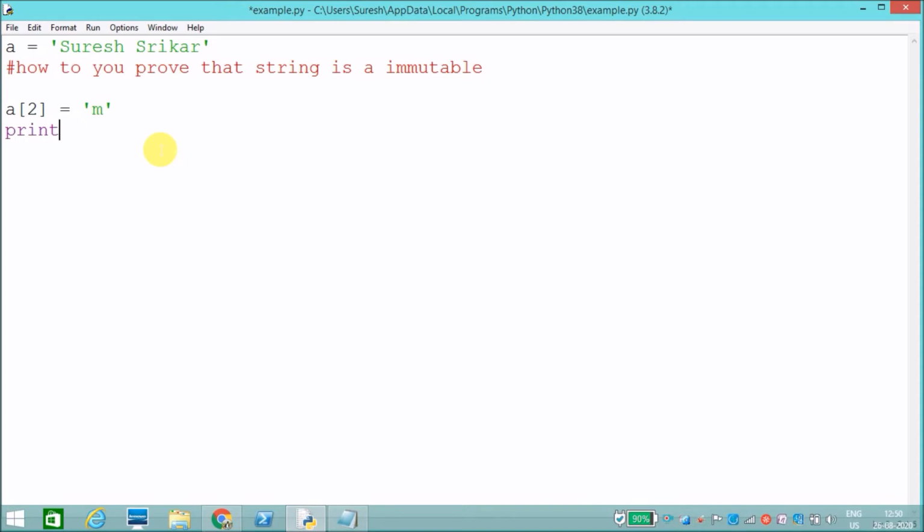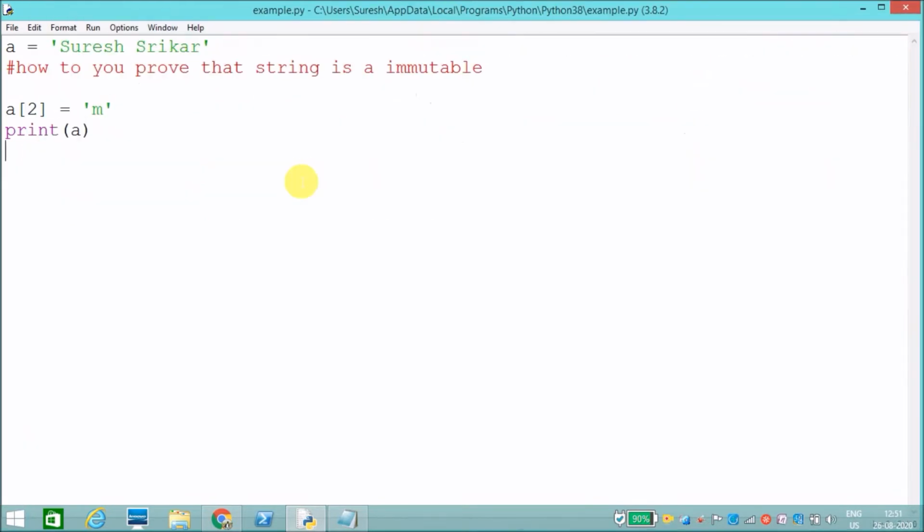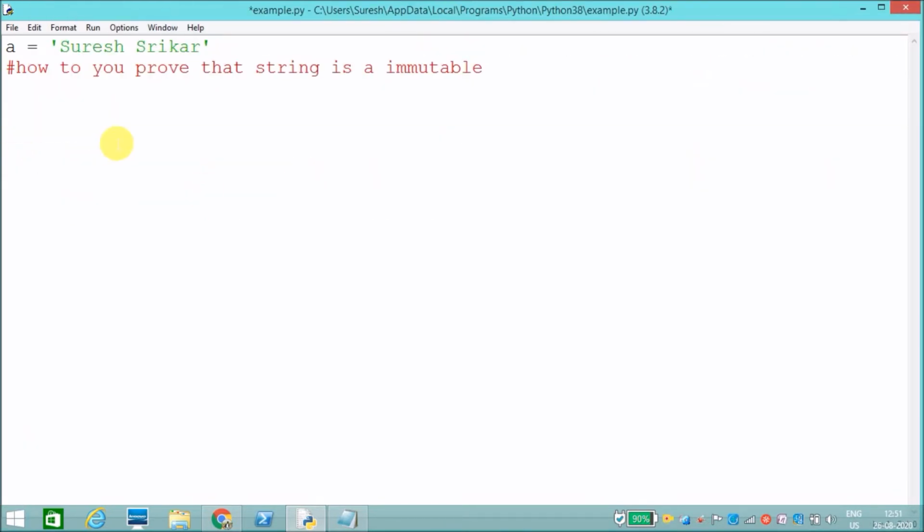If it works, then it is mutable. If it does not work, it is immutable. See, it has displayed an error because it is an immutable data type: string object does not support item assignment. Like this you can prove it. If anybody asks you how to prove that string is immutable, just do like this.